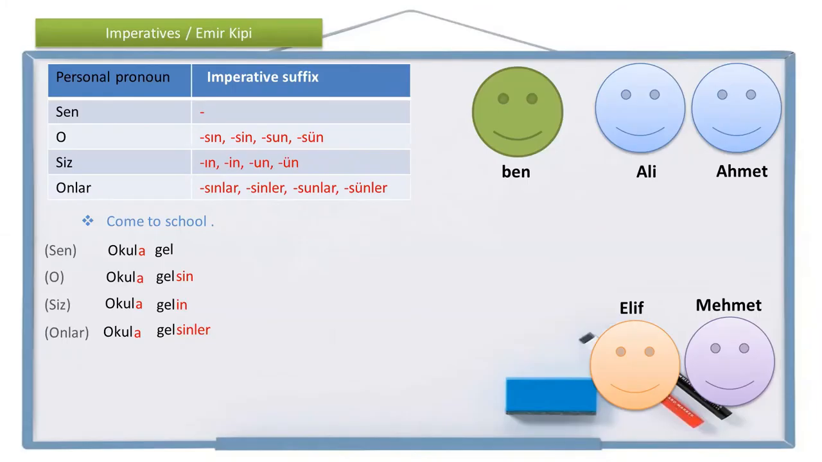I want them come to school now. Onlar okula gelsinler. Let them come to school now.